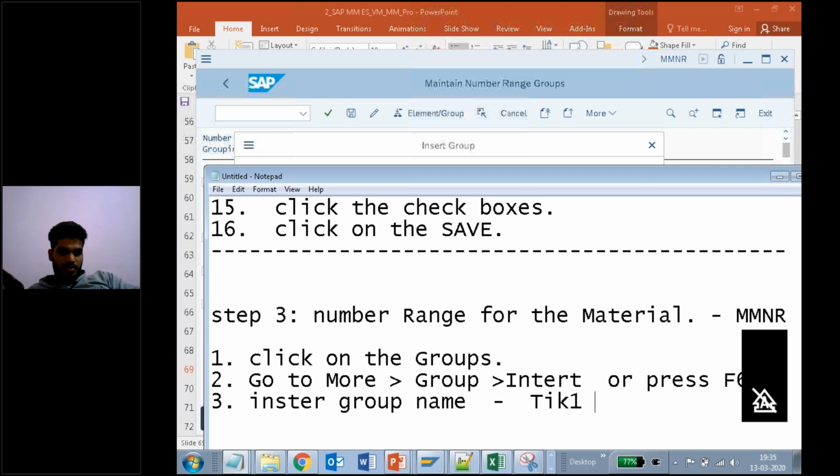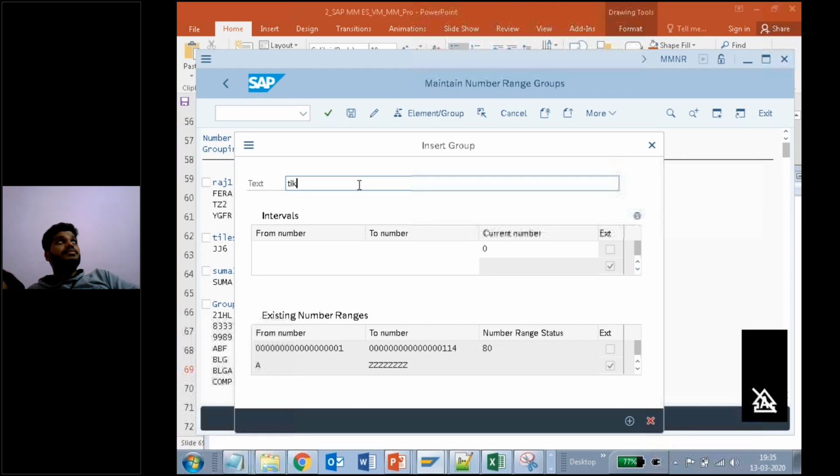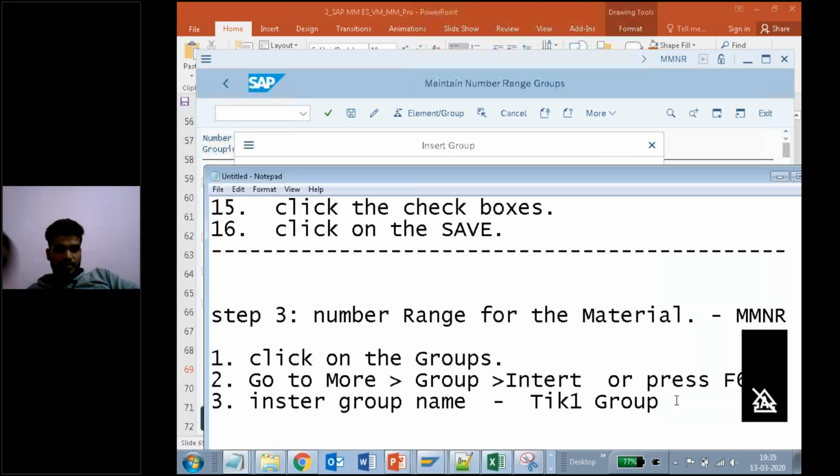TIC1 group I'll write. Next one, I should give the number ranges.